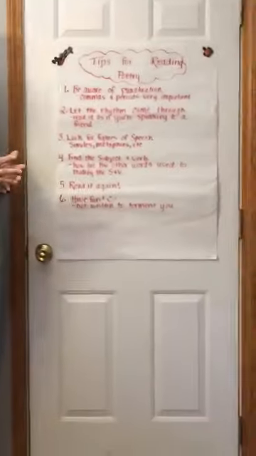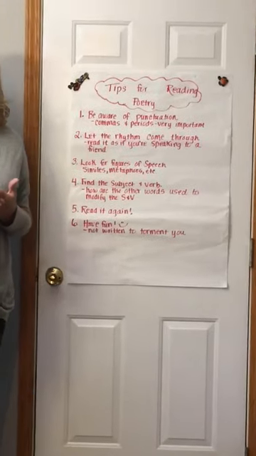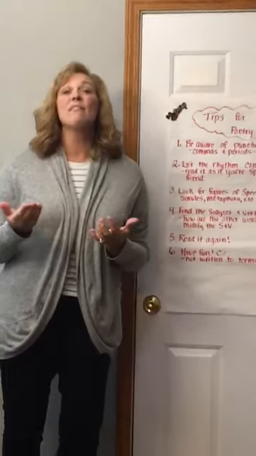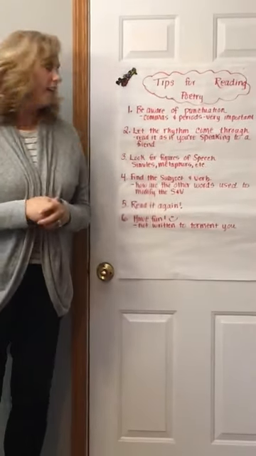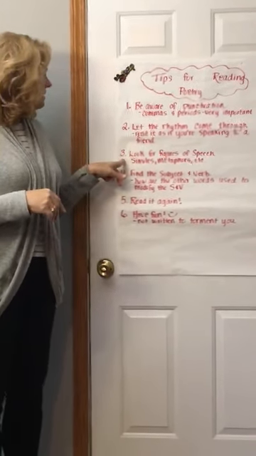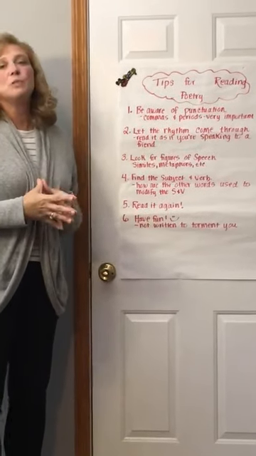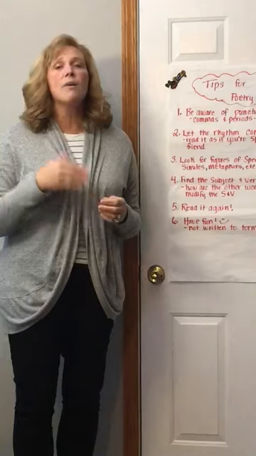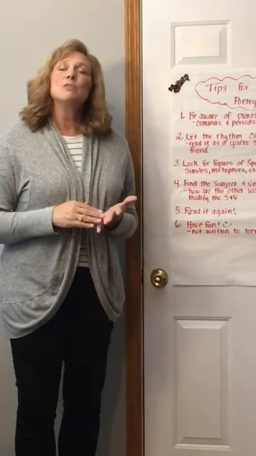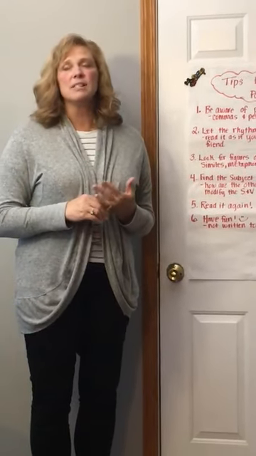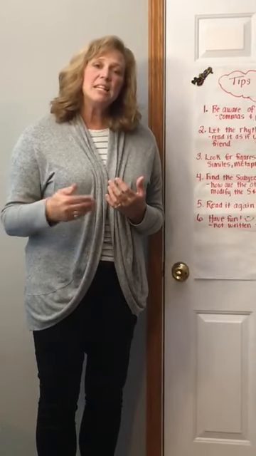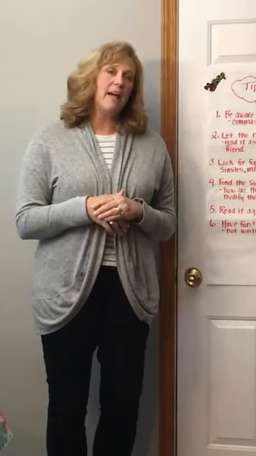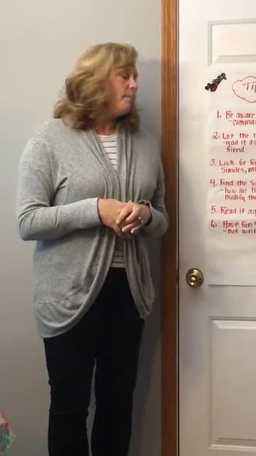And then number two, let the rhythm come through. So you don't want to force it. You want to read your poetry almost like you're having a conversation with a friend. And number three, look for figures of speech. We have worked on identifying figures of speech all throughout middle school. And what I'm talking about here is similes, metaphors, personification, idiom, hyperbole, all of those many different literary elements which are found in writing.